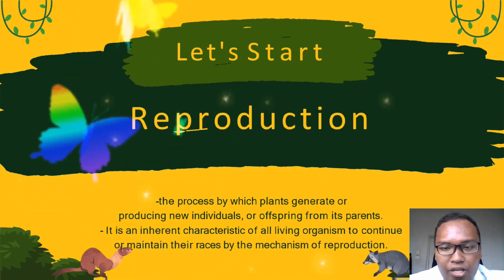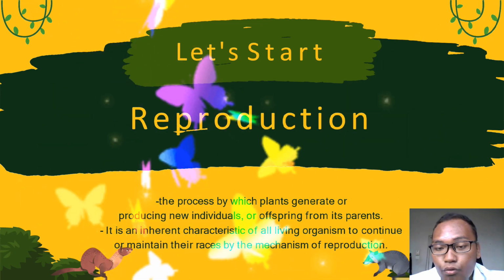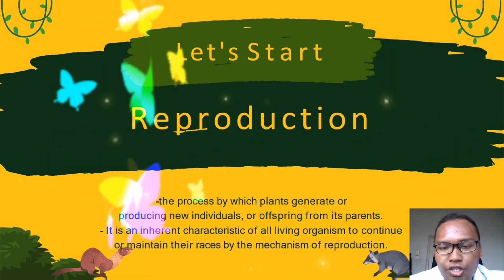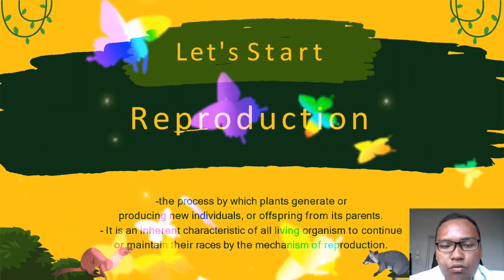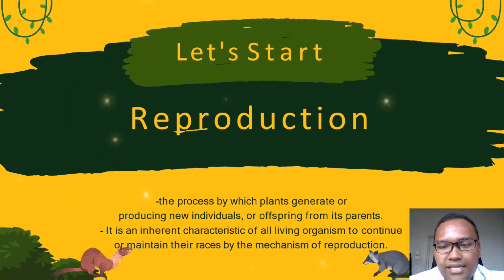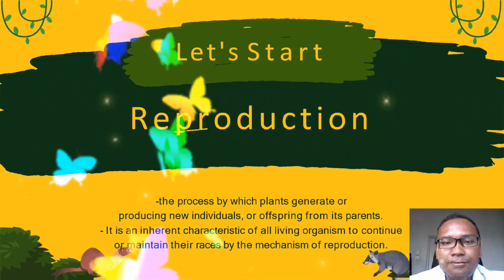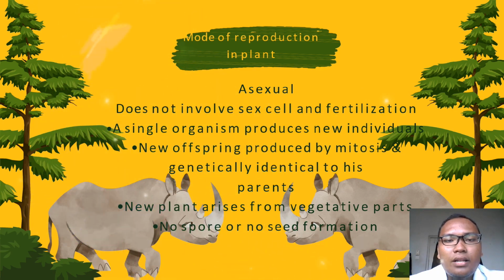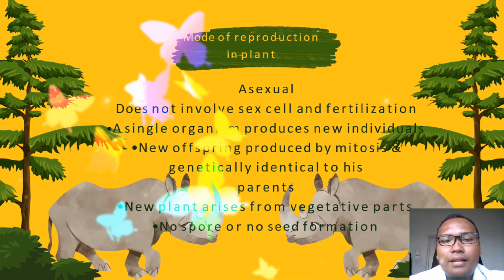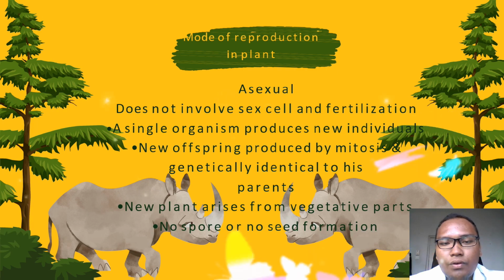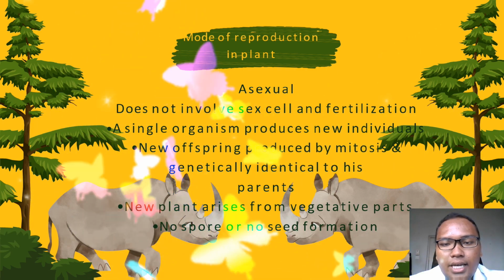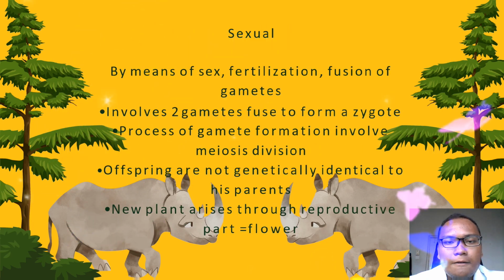Reproduction is the process by which plants generate new individuals, offspring, from their parents. It is an inherent characteristic of living organisms to continue or maintain their race by the mechanism of reproduction. Modes of reproduction in plants are asexual, which does not involve sex and fertilization. A single organism produces new individuals, new offspring produced by mitosis and genetically identical to their parents.